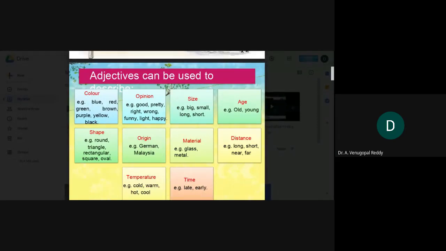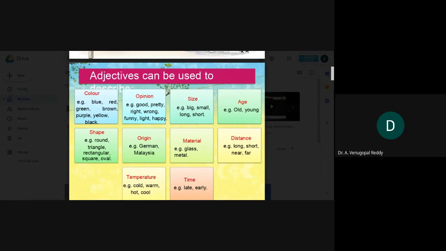It is also going to describe the shape of an object or a person, like round, triangle, rectangle. And it describes an origin, whether he came from Malaysia or Germany. Adjectives also describe material, for example, whether the material is made of metal or glass.